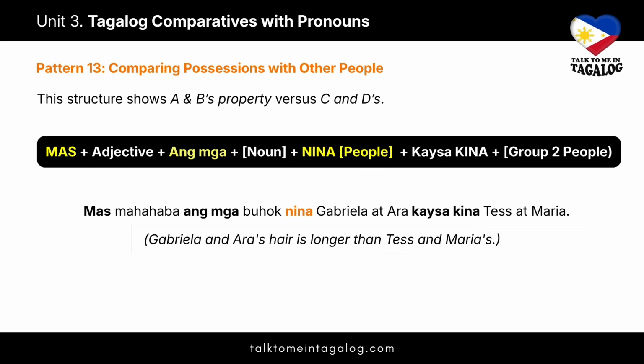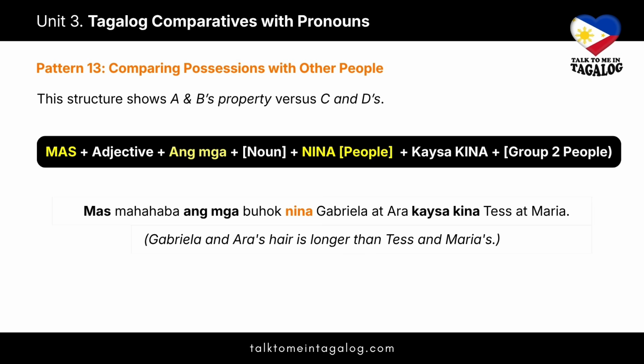Pattern 13 is for comparing possessions between groups. This is how you compare something owned by two or more people against something owned by another specific group. The pattern is mas plus adjective plus ang mga plus noun plus nina, people's names, plus kaysa kina plus group of 2 people. Let's break down this example.